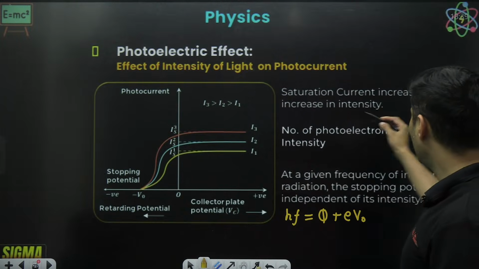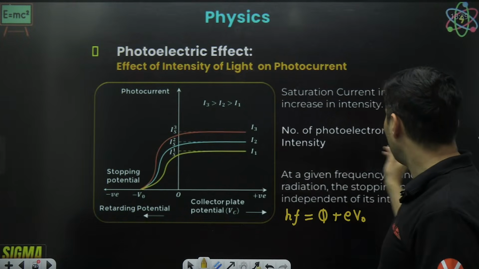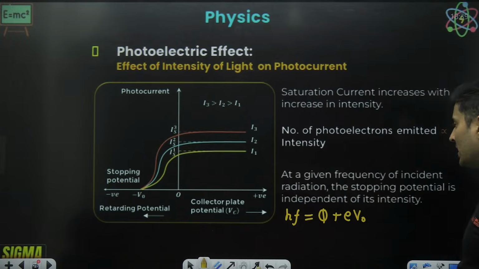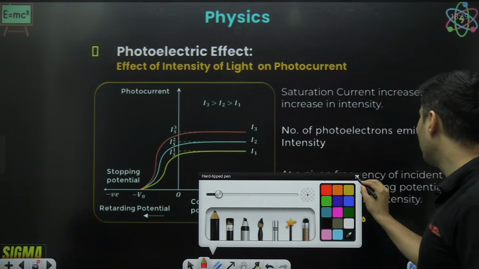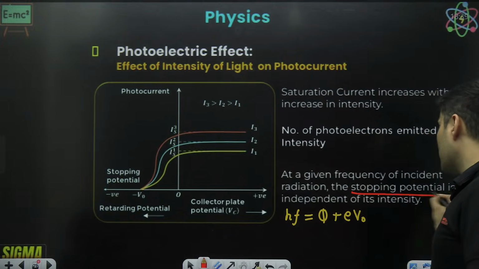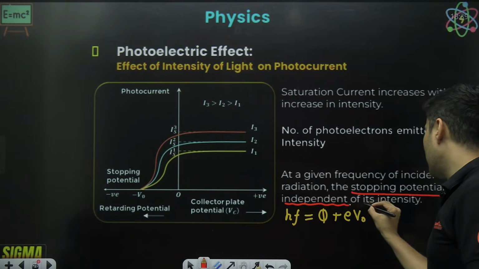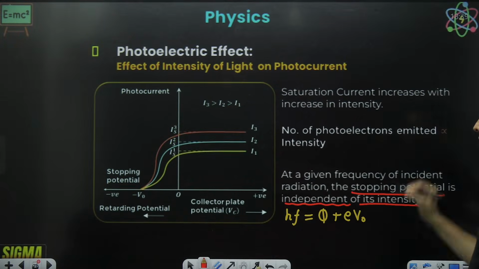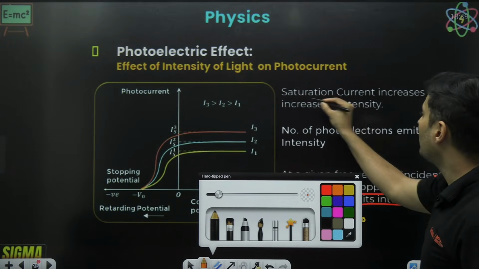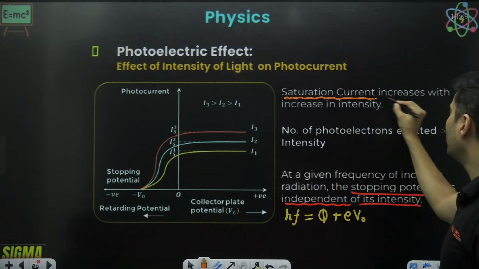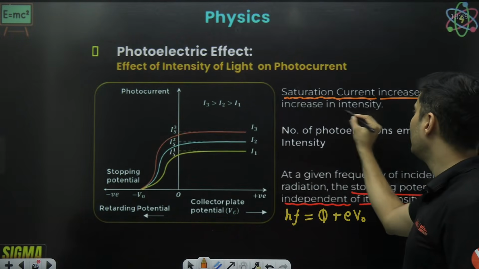So saturation current increases with the intensity. The number of photoelectrons is proportional to the intensity. So the stopping potential is independent of the intensity. Very, very important. The only thing which intensity decides is the current. The saturation current changes with intensity.